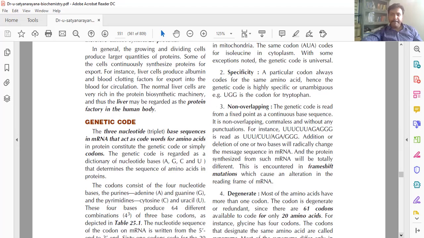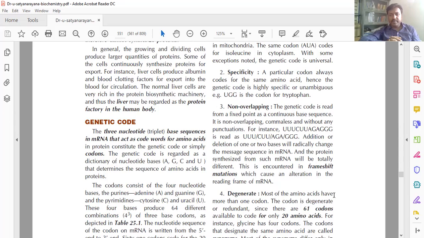Once more I am repeating. So 4 bases, adenine, guanine, cytosine, uracil, are present in mRNA. So these nucleotides produce the 64 different nucleotide base combinations. They produce the 20 amino acids.